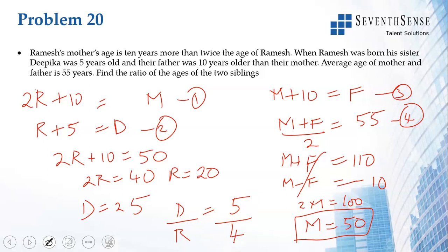You might say, why have you not taken Ramesh is to Deepika? You can just look at the options. You will either have 5:4 or 4:5. You will not have both. Then you can choose that the ages of the two siblings are either in the ratio of 5:4 or 4:5.